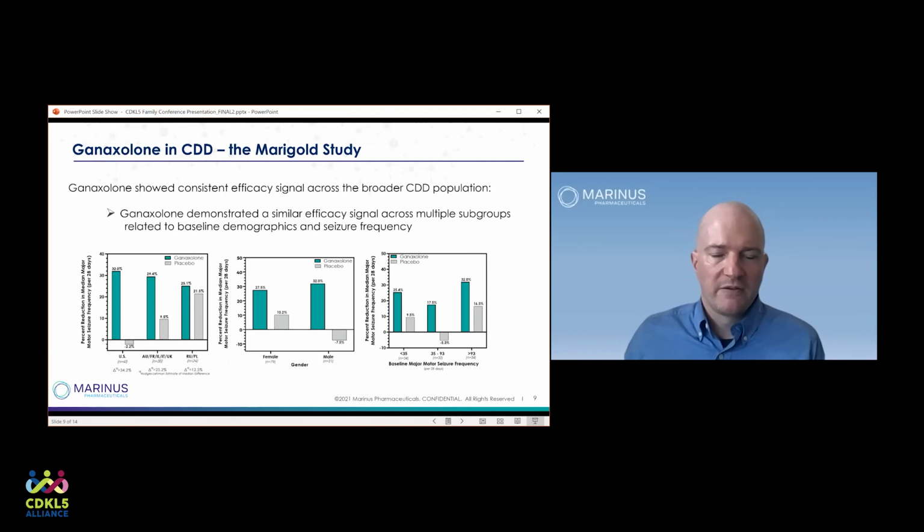So I think the last efficacy slide with the double-blind phase that I'm going to share with you is this one. This simply looks at different subgroups in the Marigold study. The first is subgroups based on region, and you can see that the teal bars are essentially the same in all 3 regions that were studied: the US, Europe, and Russia and Poland. You can see that the subgroups from male versus female were not significantly different. And you can see that the subgroups based on how many seizures they had at baseline are not notably different. And here the groups are less than 35 seizures, 35 to 93 seizures, or more than 93 seizures in a 28-day period.